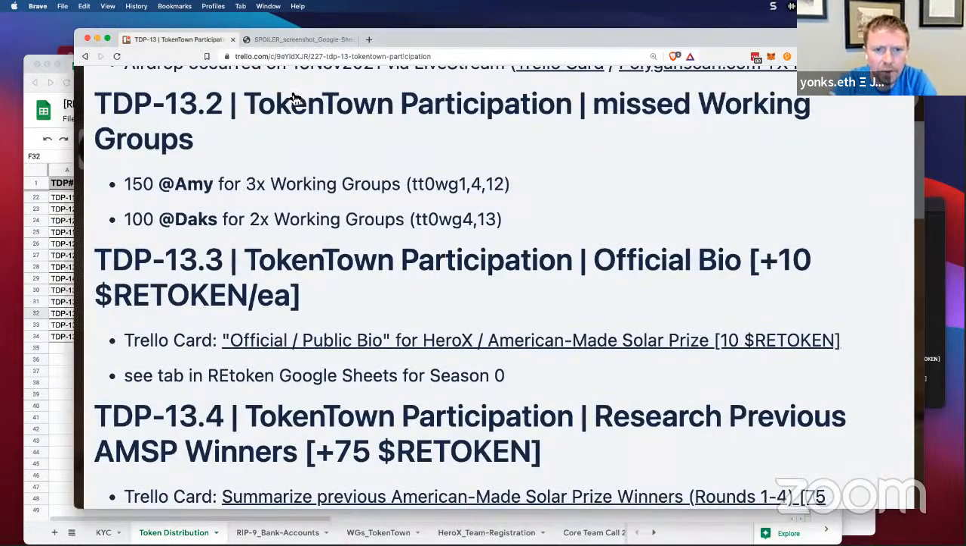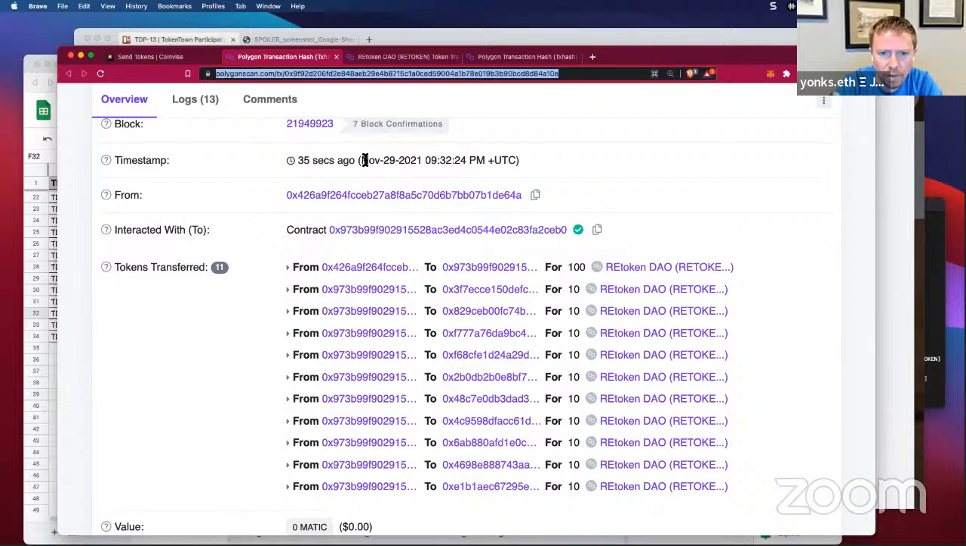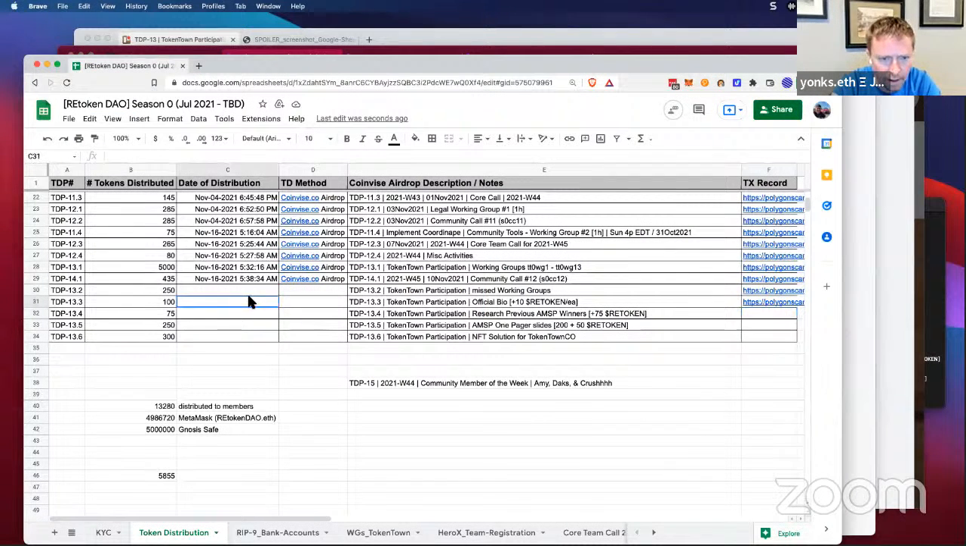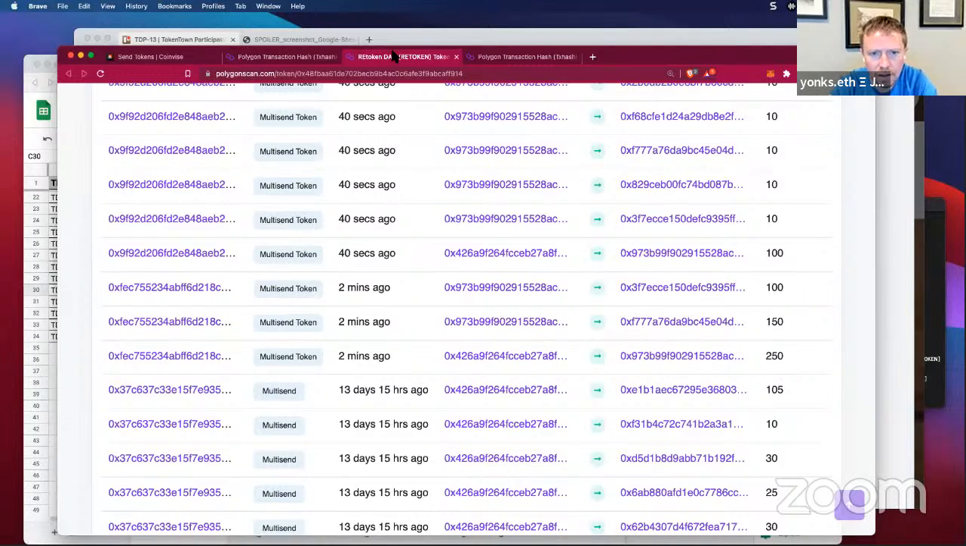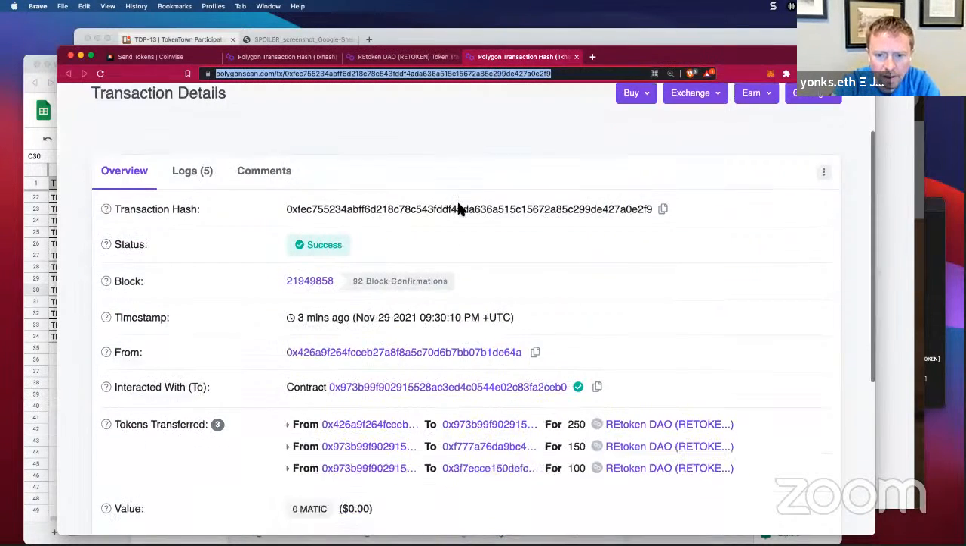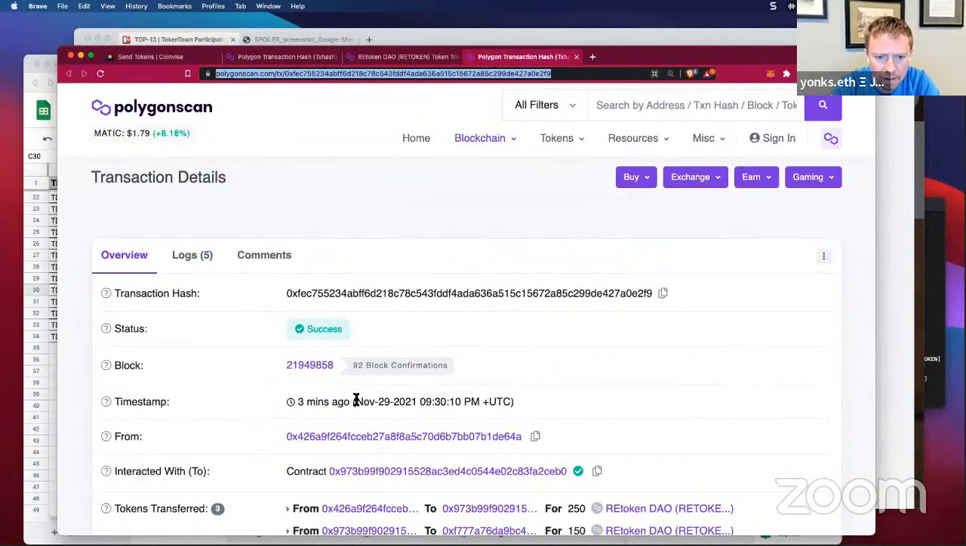And oh yeah, I also put in when it was sent. So let me get that in here. And these are all going to be Coinbase airdrops. And this other one that we did, was that in this tab? I think it was. It was indeed. And this was right here at this time.